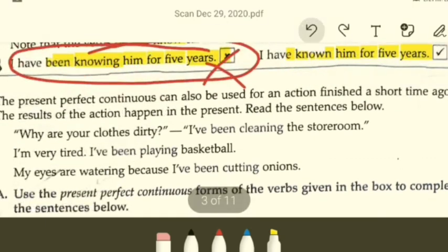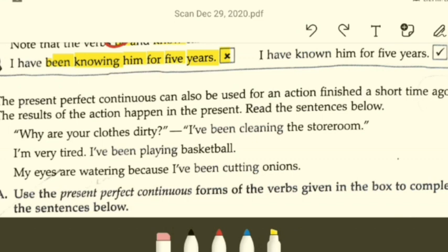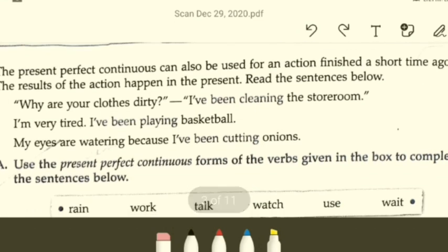Now let's move below. The present perfect continuous can also be used for an action finished a short time ago. Something that finished just a while ago, be it a minute, a few seconds, something like that. The result of the action is seen in the present. Let us read the sentences given below for clarity of the idea. Like, why are your clothes dirty? Imagine you were playing a football game and then your clothes got dirty and you immediately hurried to your home.